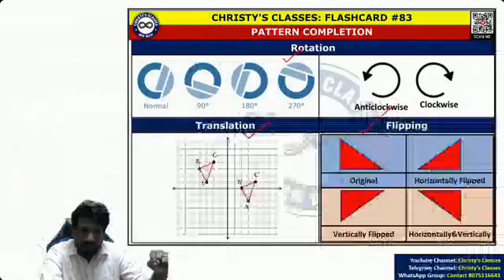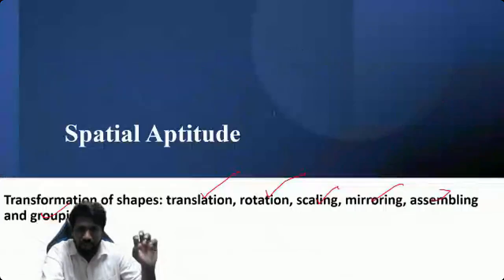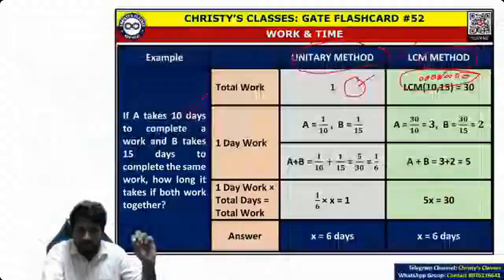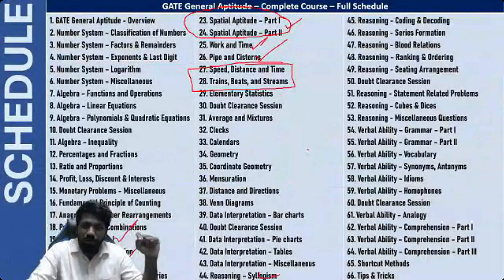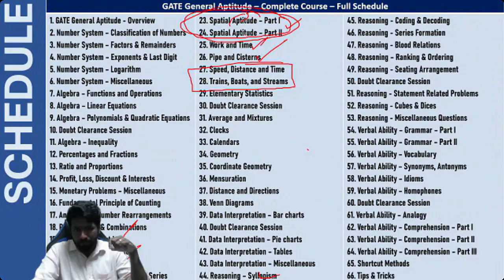So spatial aptitude is little tricky. Once you understood it, all questions can be easily done. There are some techniques to understand it that I will discuss in detail in the lecture. So that time you will get more clarity. Spatial aptitude, as it is little tricky, I have devoted 2 lectures on this spatial aptitude itself. So that is the next unit, spatial aptitude.